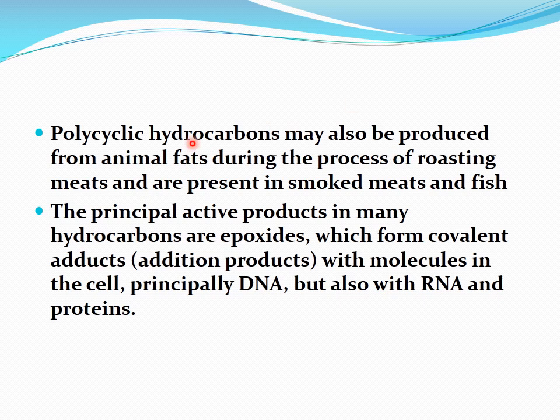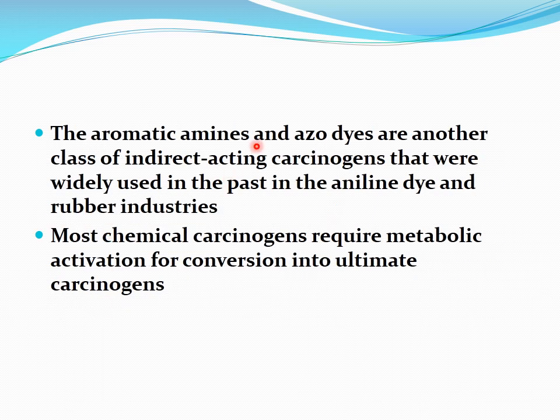Polycyclic hydrocarbons may also be produced from animal fats during the process of roasting meats and are present in smoked meat and fish. The principal active products in many hydrocarbons are epoxides, which form covalent adducts, that are addition products with molecules in the cell, principally DNA, but also with RNA and proteins. The aromatic amines or azo dyes are another class of indirect acting carcinogens that were widely used in the past in the aniline dye and rubber industries. So most chemical carcinogens require metabolic activation for conversion into ultimate carcinogens that are indirect acting carcinogenic agents.